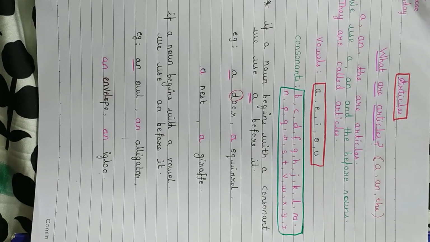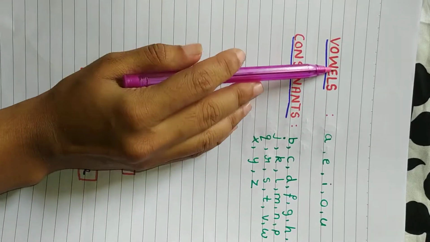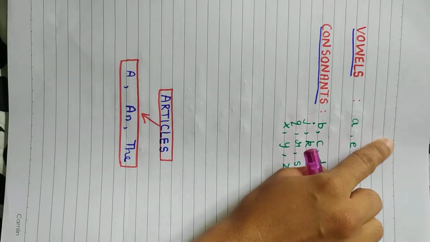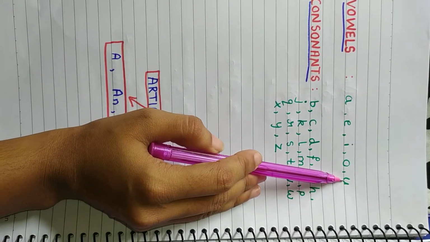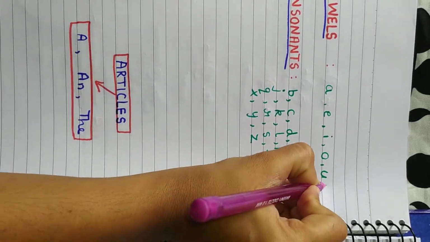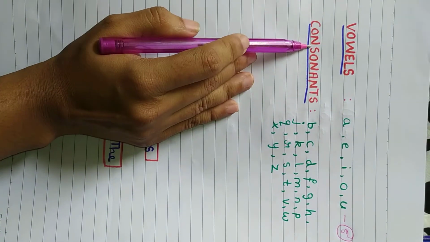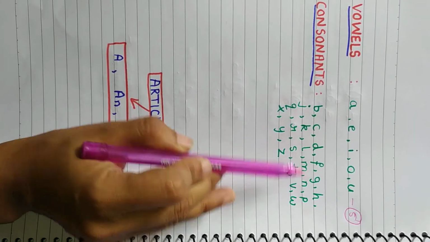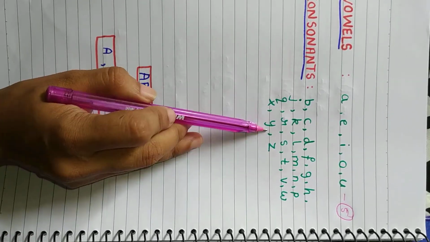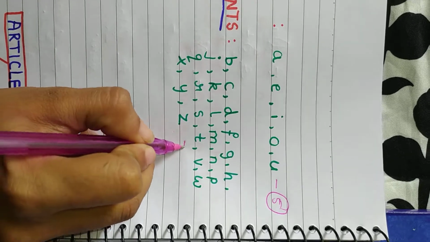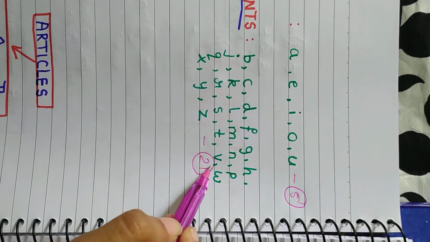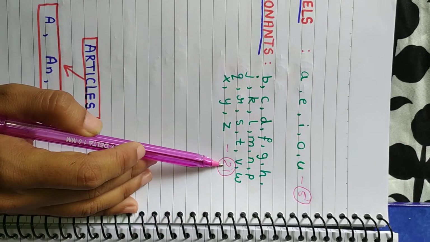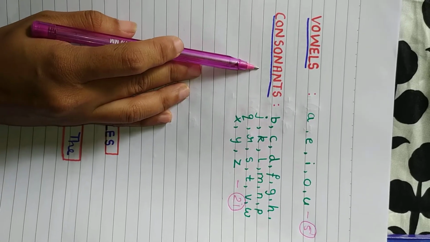Now I will explain. First, revise what are vowels. What are the vowels? You all say now. Yes, A, E, I, O, U are vowels. How many are they? 5. Very good. Now say the consonants. B, C, D, F, G, H, J, K, L, M, N, P, Q, R, S, T, V, W, X, Y, Z. Yes, these are the consonants. How many are they? 21. So 21 plus 5, 26. So in the English alphabet, how many letters are there? There are 26 letters. So 5 vowels, 21 consonants.